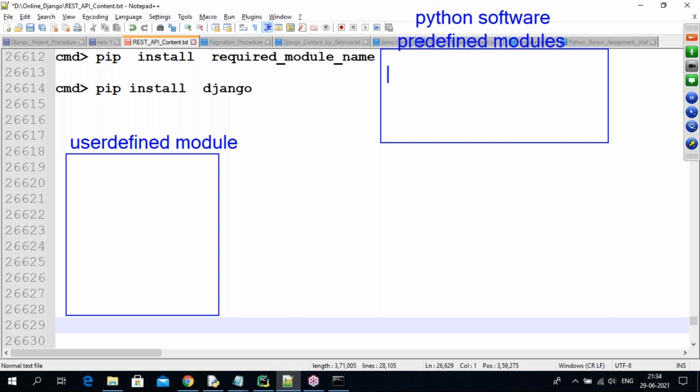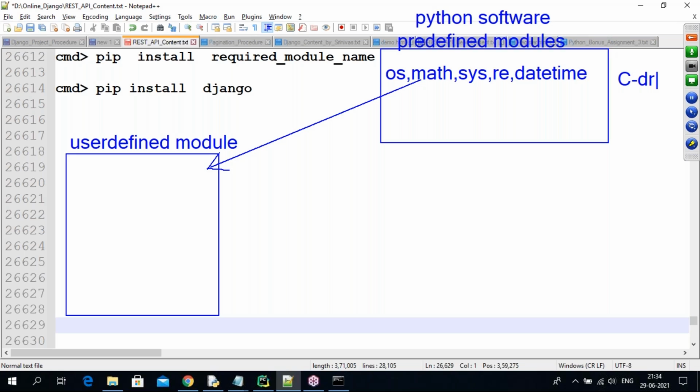For example, what are the modules? The os module, math module, sys module, regular expression module, datetime module, and a number of other modules, all are predefined. For example, I want to know the power value of two numbers. Then I need to import the math module from the Python software location into our user defined file. Python software is available in the C drive, and my user defined program is available in the D drive.